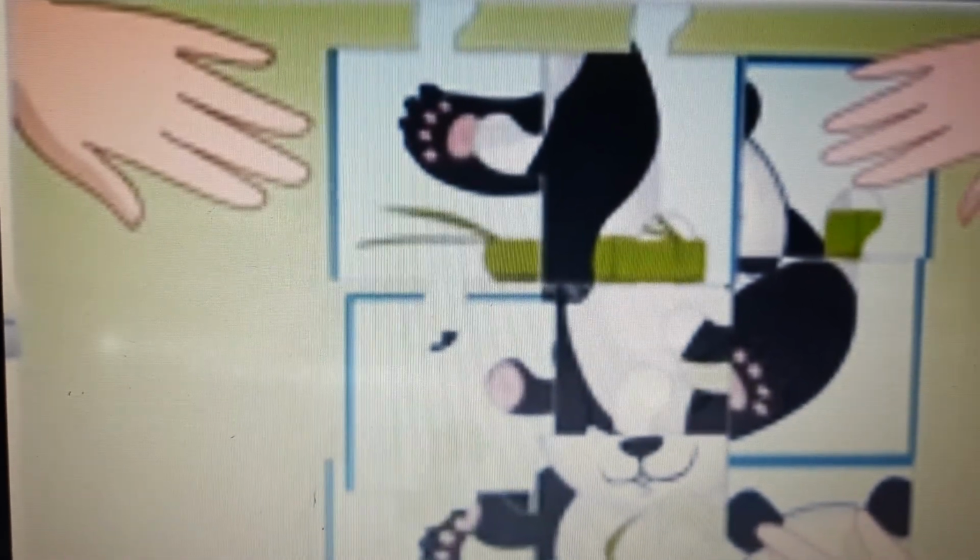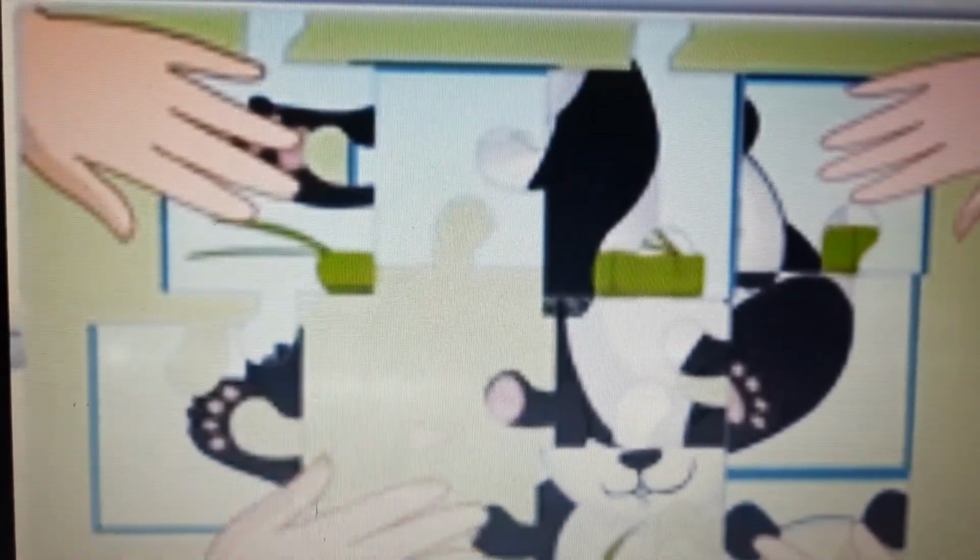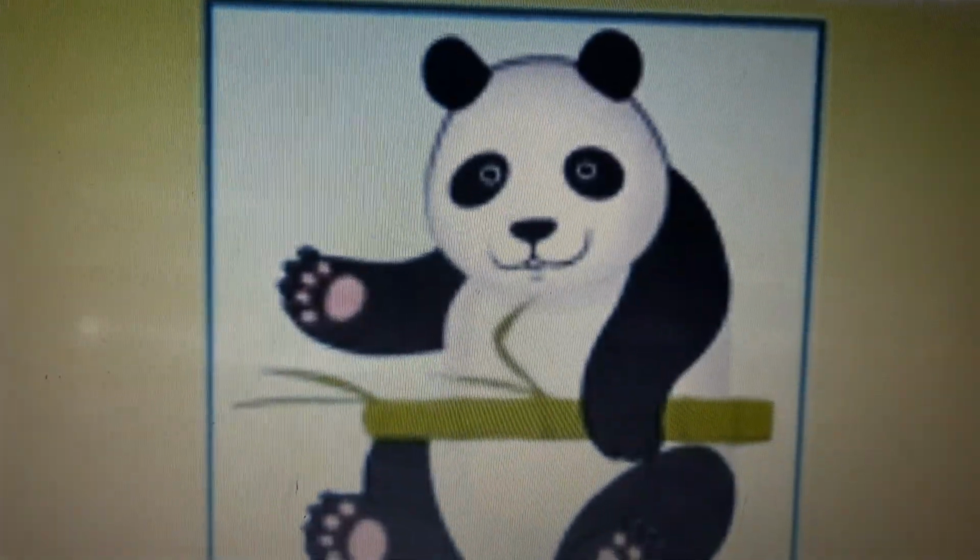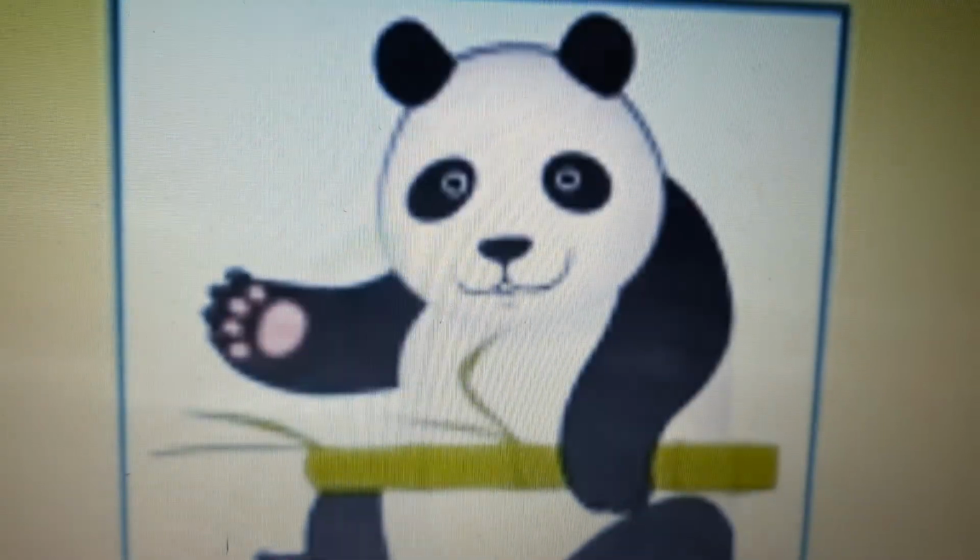Cell is the fundamental unit of life in all living organisms. It has its own job cut out. The puzzle is almost done. Oh, can you guess? It's a panda. Well done.